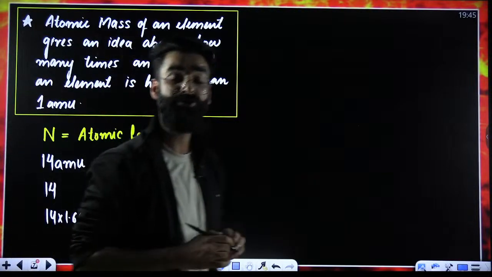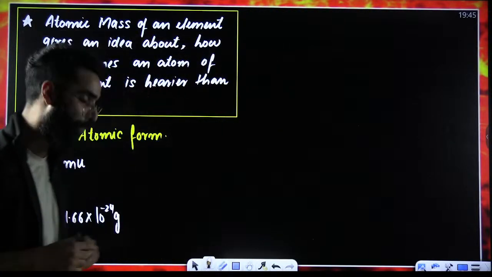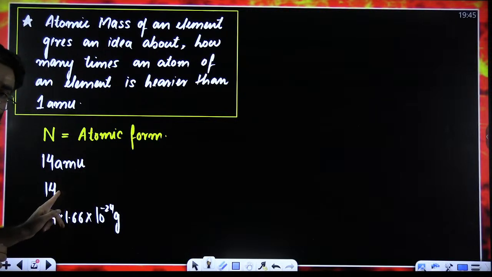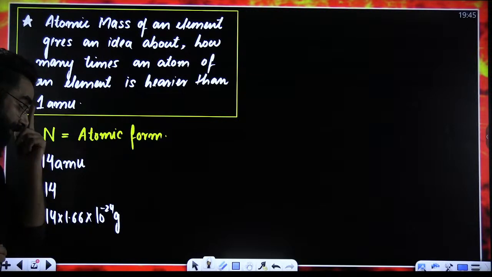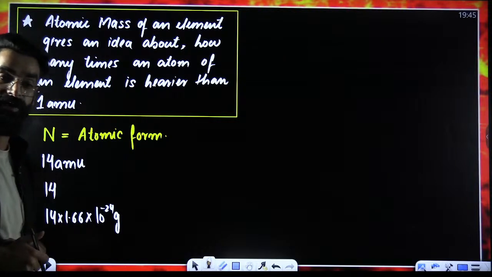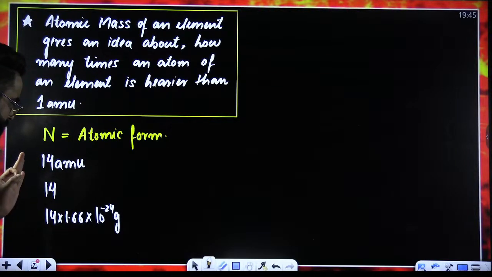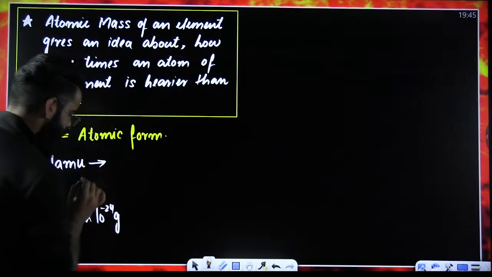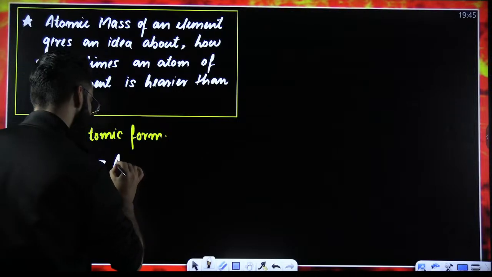I wrote three terminologies for nitrogen. One with the unit AMU, one without the unit, one like this, 14 multiplied by 1.66 into 10 raised power minus 24 grams.